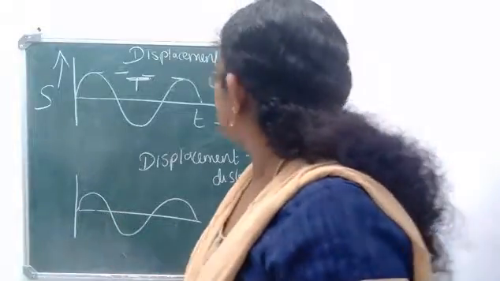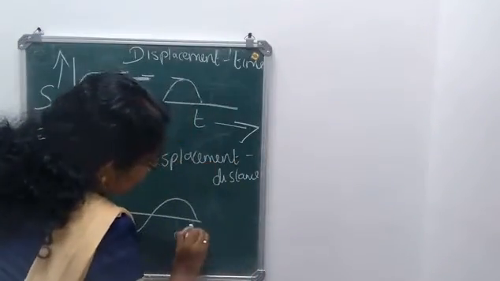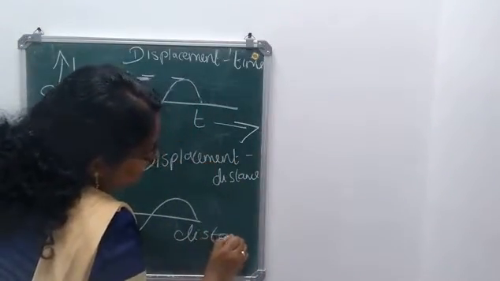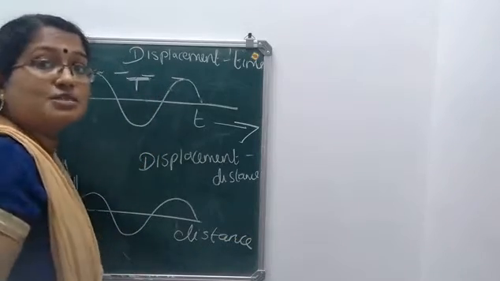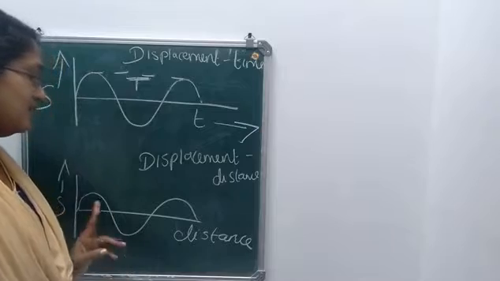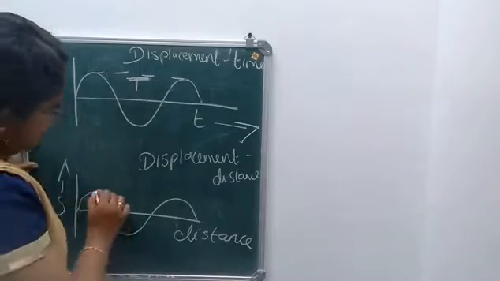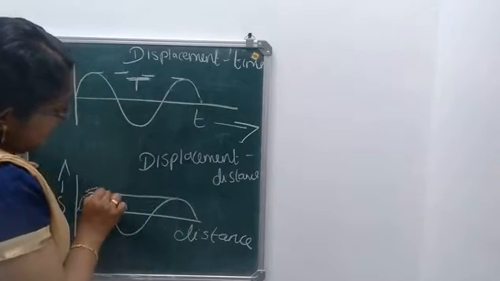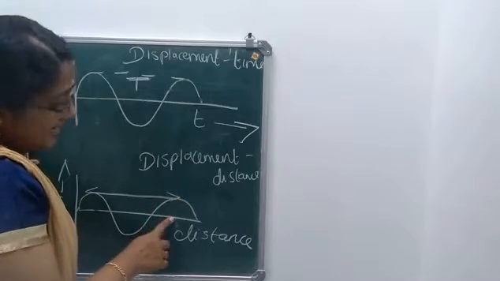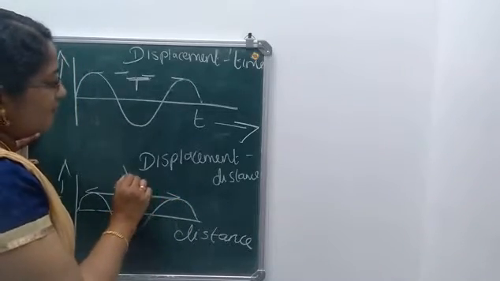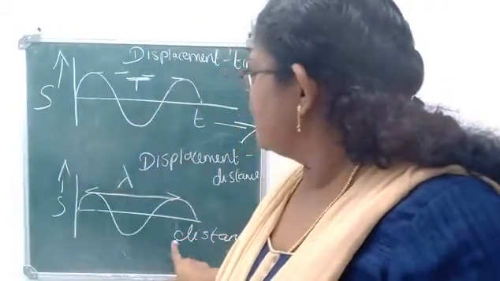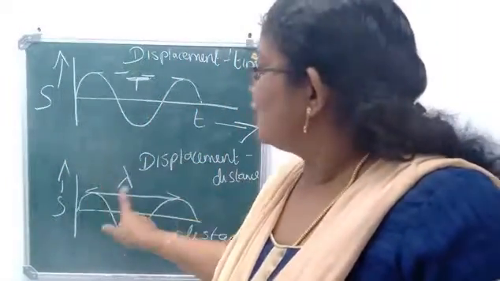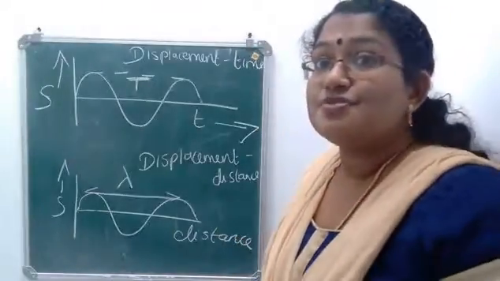But when you are considering the displacement distance graph, here in the x-axis we are having distance and in the y-axis we are having displacement. In the case of a displacement distance graph, the distance between two consecutive crests will give you the wavelength. Here in the x-axis we have taken distance. Distance between two consecutive crests is wavelength.